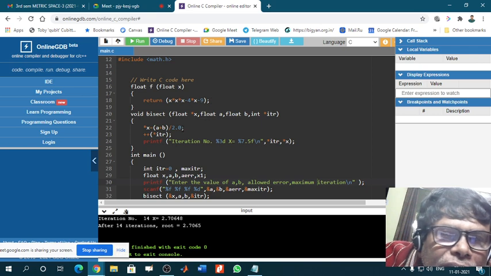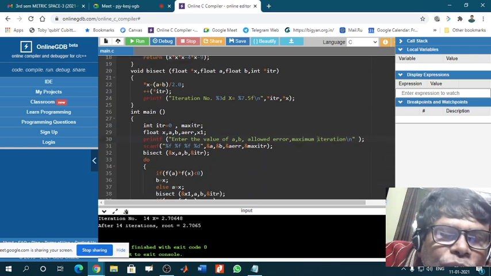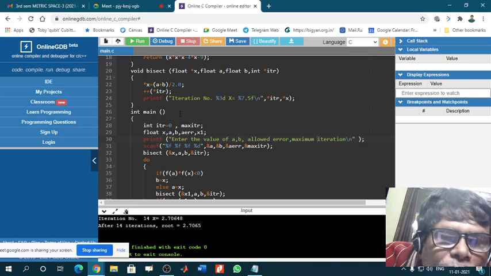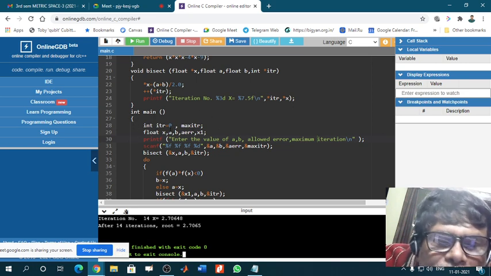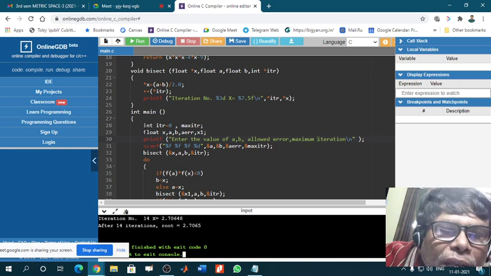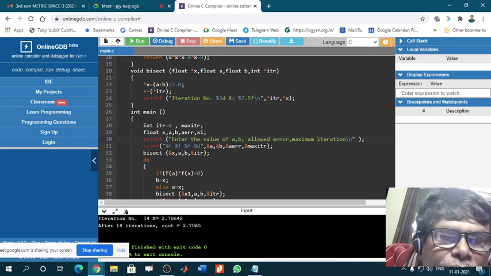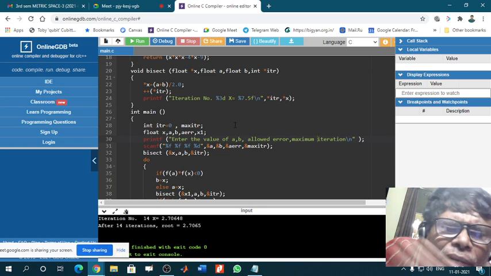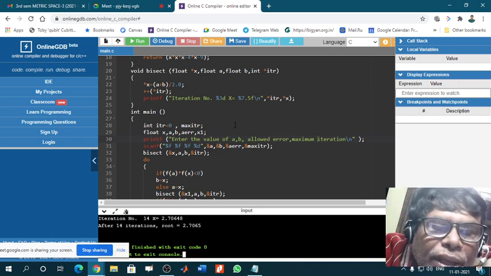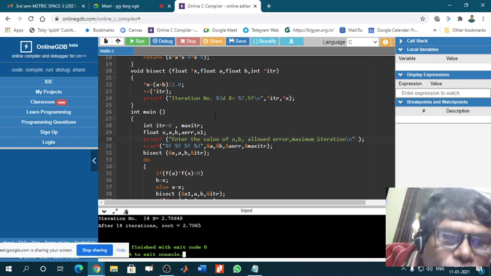Next, in the main program you have to declare whatever variables you have used in this program and what their characteristics are. Int means integer characteristics, float means real number. There are other characteristics also, like string variables, but I am not discussing string variables here.